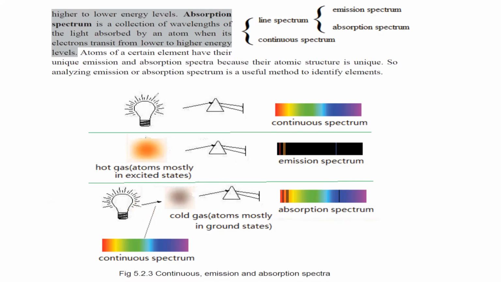So a continuous spectrum means all the radiation, all the wavelengths are there. In an absorption line spectrum, a fixed amount of energy is absorbed. And in an emission line spectrum, a fixed amount of energy is emitted. Is the difference between continuous and line spectrum and the two types of line spectrum clear? Both are line spectra, but the only difference is that one is absorption and the other is emission.